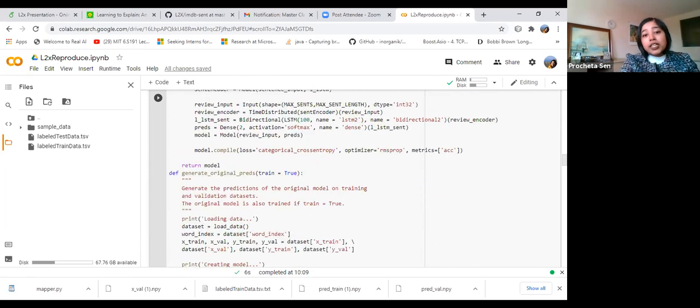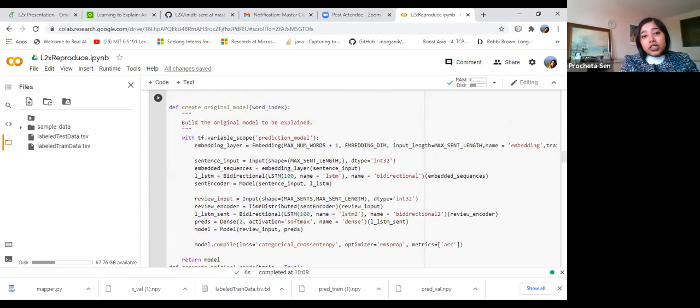In this generate original preds function, they have loaded the data and called this model.fit function. But the original model structure is given in this create original model. For example, here they have taken a hierarchical LSTM model, I mean a bidirectional LSTM model, and they have described all the layers. Whatever model you choose for explaining, you can describe it here.